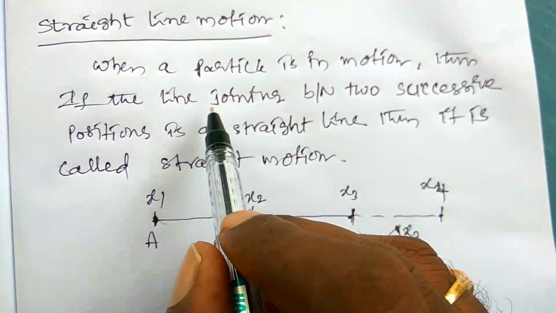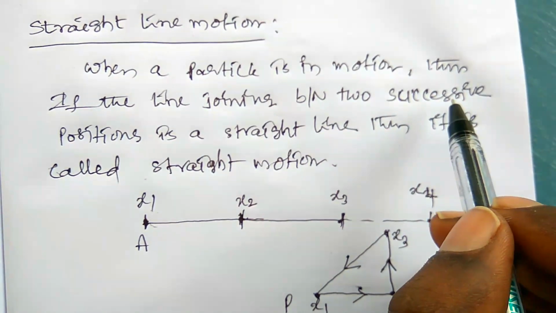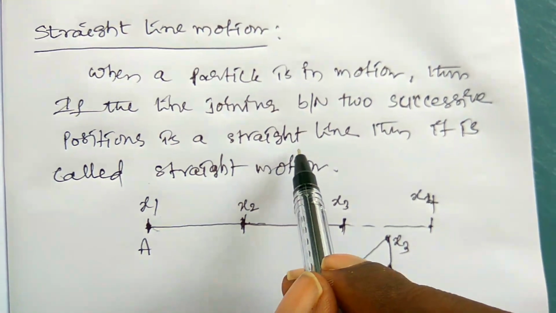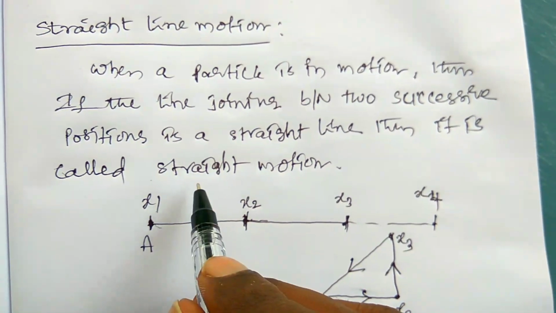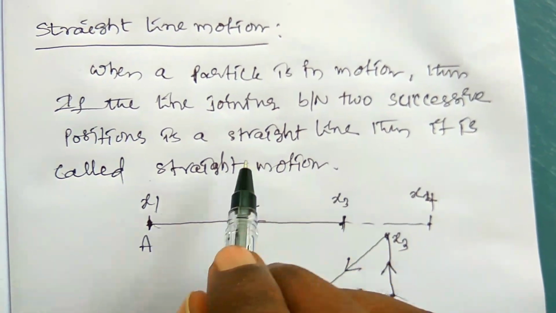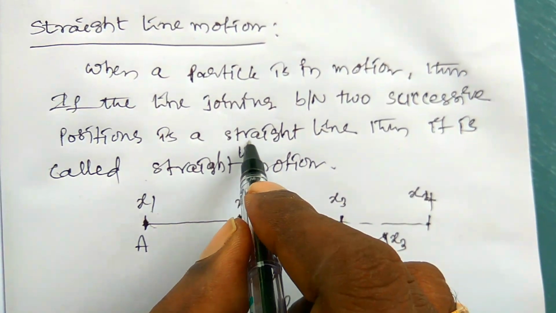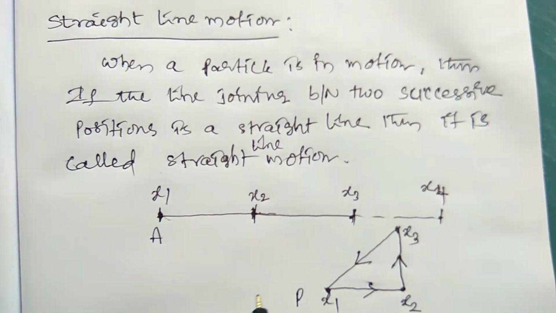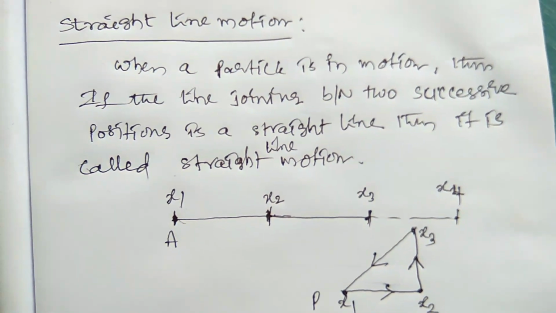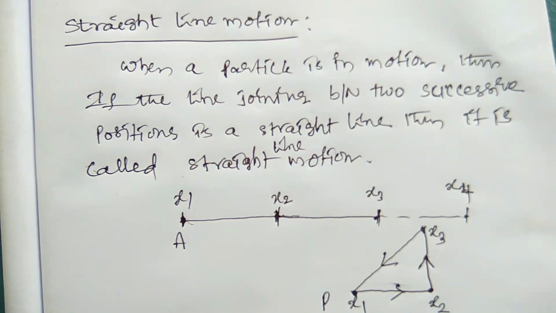When a particle is in motion, if the line joining two successive positions is a straight line, then it is called straight line motion or motion in a straight line. Now we have to study the straight line motion of an object. Okay.